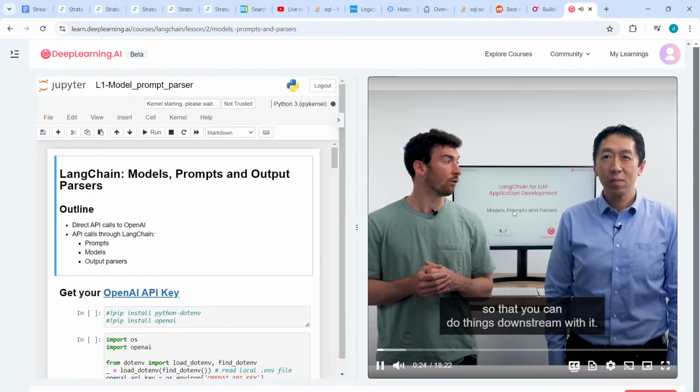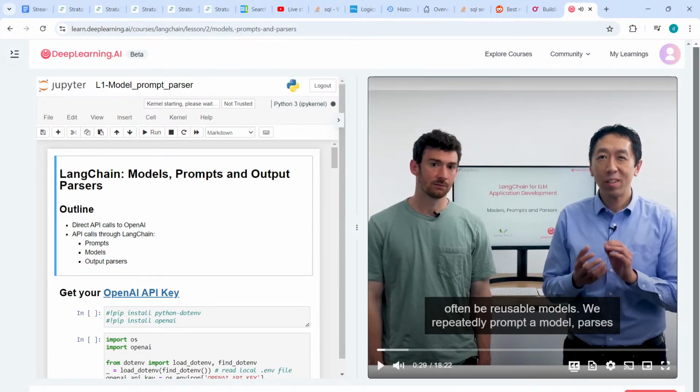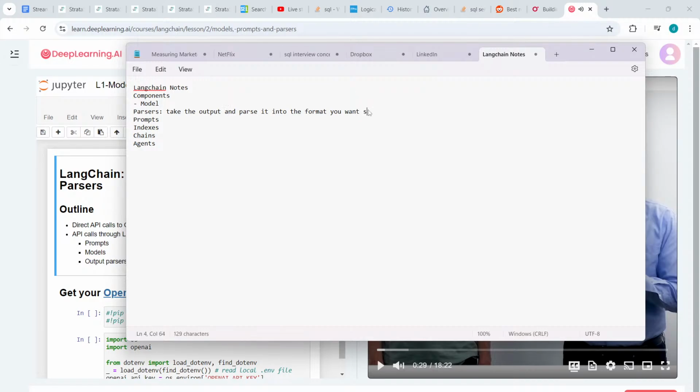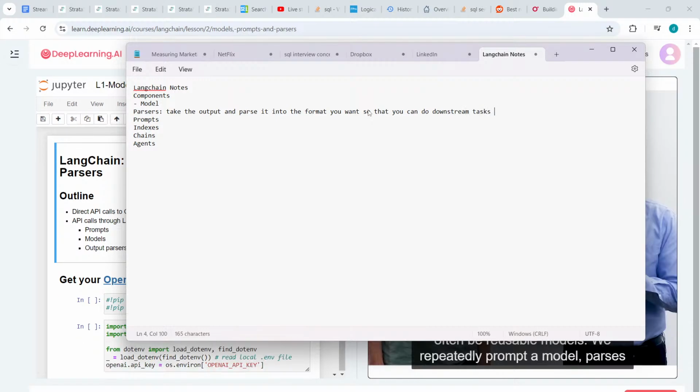Parsing it into a more structured format so that you can do things downstream with it. So that you can do downstream tasks with it.